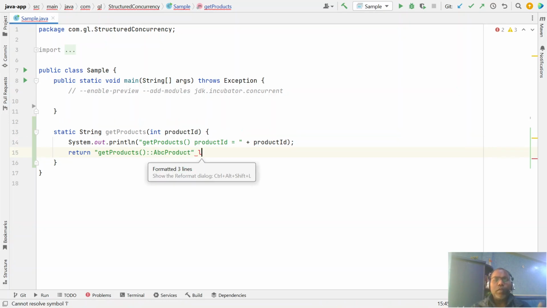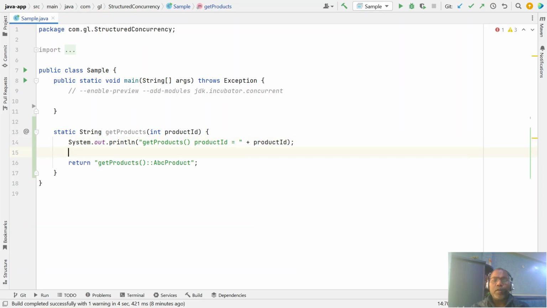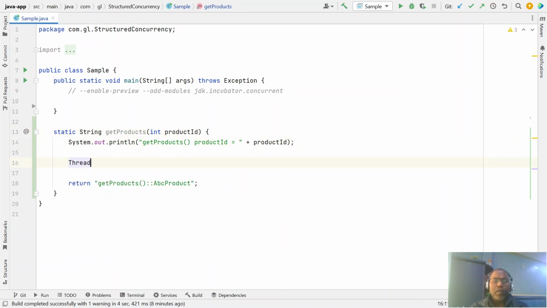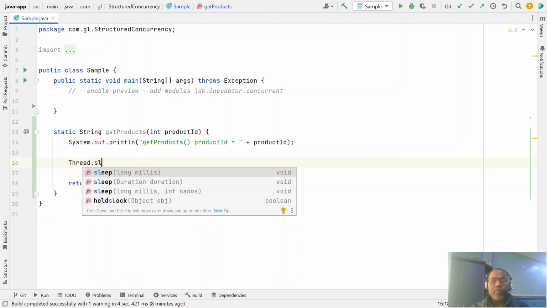Just assume we are receiving some product. But whenever you are calling this as a web service, it will take some time. So for simulation, I'm just saying Thread.sleep for a second.